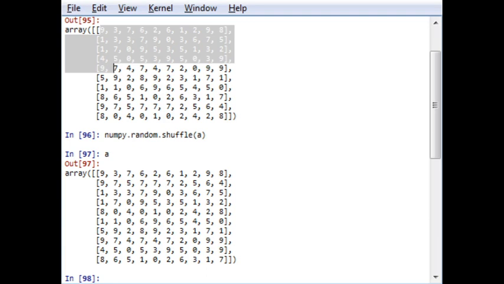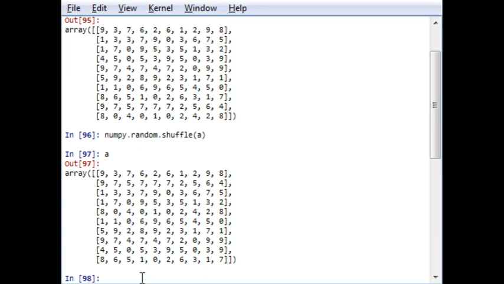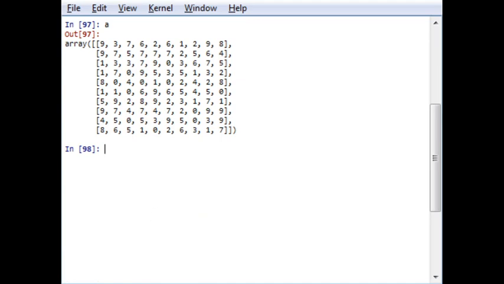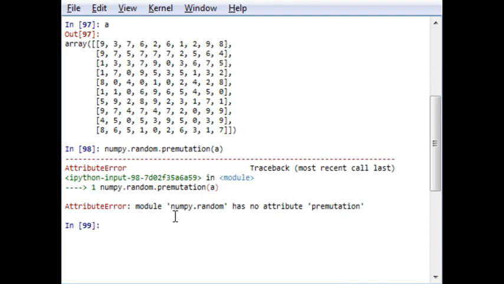If you want to permute a sequence, you can use the function permutation that is available in random. In permutation, for example, instead of shuffle, I will write permutation of array A. Oh, sorry, there is an error.